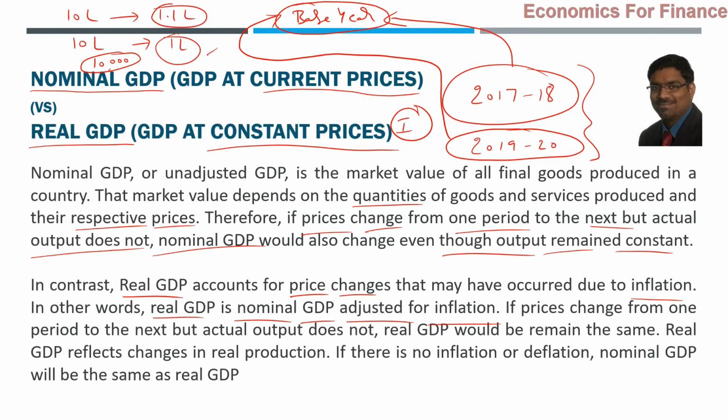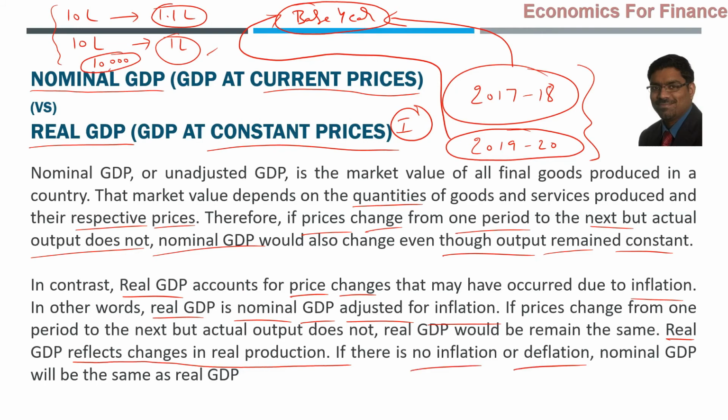That is adjusted for inflation. If prices change from one period to the next, but actual output does not change, then the real GDP will remain the same. Only price changed in our example, actual output did not change. What happens to nominal GDP? It will change. What happens to real GDP? It will not change. It will remain the same. So the real GDP reflects the changes in real production. Real production that actually happened will be reflected by real GDP, because it adjusts the nominal GDP for inflation. So changes in the nominal GDP due to changes in price should be excluded, so that the real GDP can be calculated and presented.